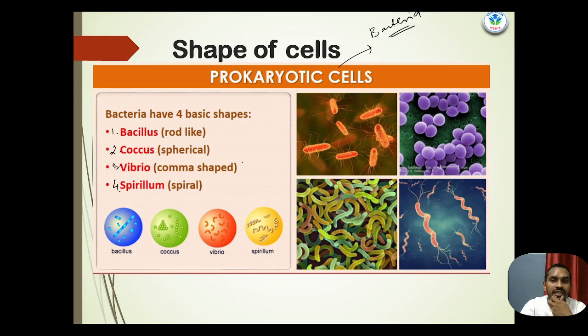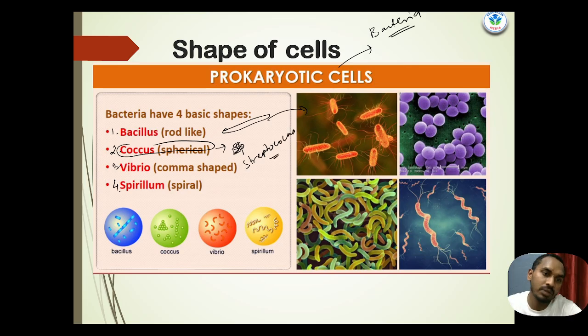You can see the rod-like shape, this one is bacillus. Spherical is coccus, and an example is streptococcus, which is an example of the coccus form. Vibrio is comma-shaped.